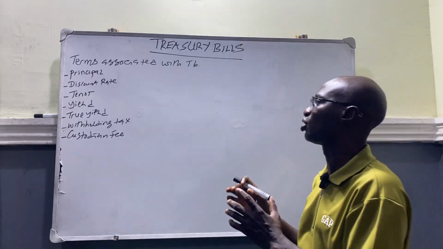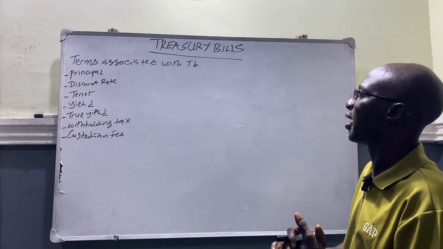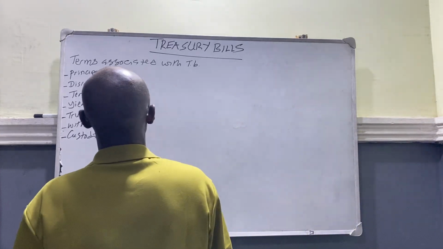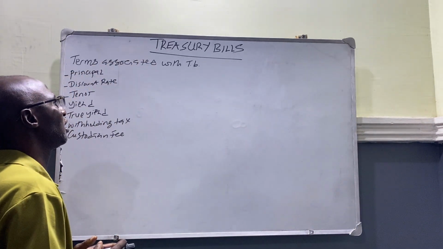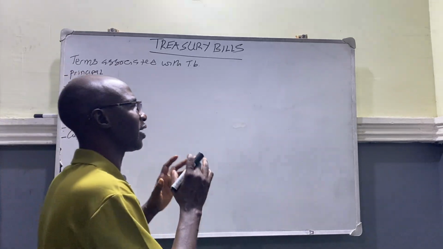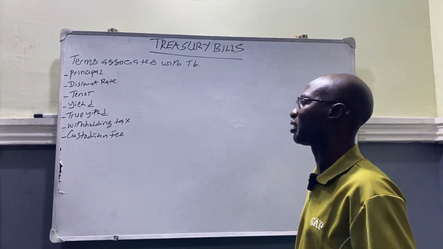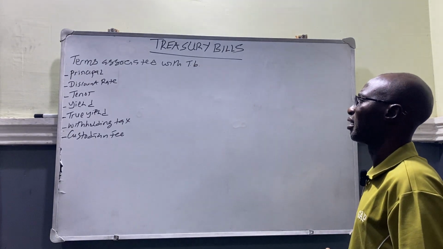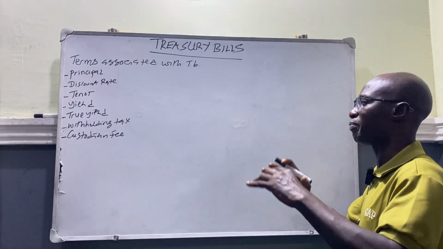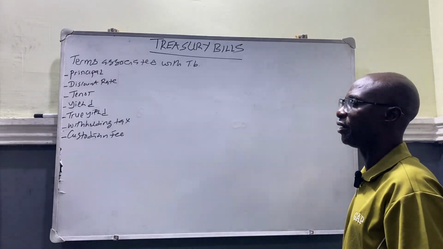It's a short-term debt instrument. When you talk about Treasury bill, it is a short-term debt instrument issued by the federal government of Nigeria through the Central Bank of Nigeria in order to raise loans from the general public to finance government short-term expenditure by way of paying interest to the general public. So if you want to earn a passive income, you can actually invest in what we call the Treasury bill.